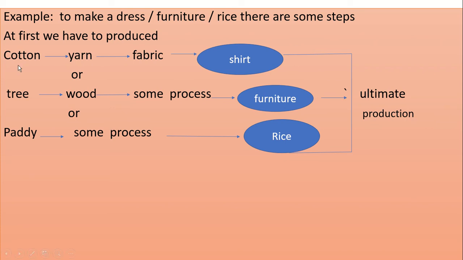Like to make a dress, at first we need cotton, the producer will buy cotton from some source, then cotton is transformed into yarn, and there is some expenditure there, and then yarn is transformed into fabric, and after some process fabric turns into shirt, isn't it? So it is not possible to count each and every phase in production.